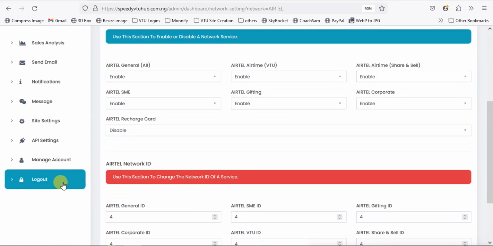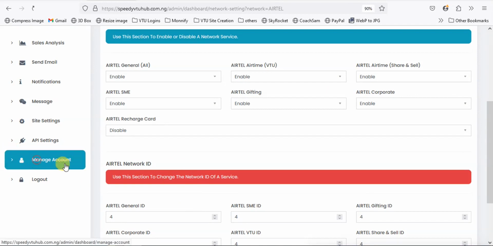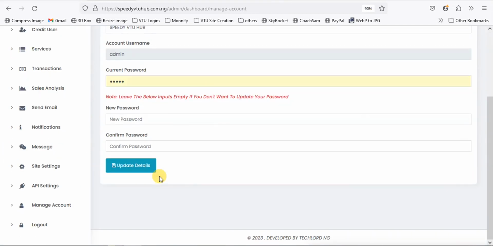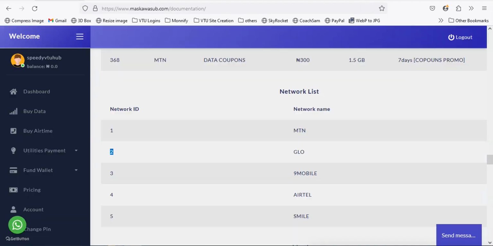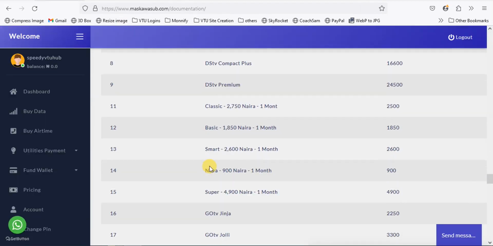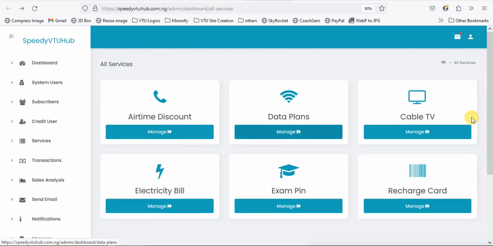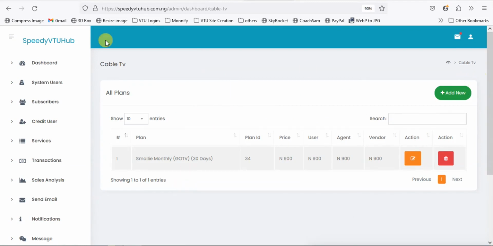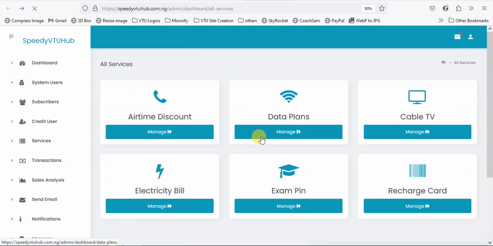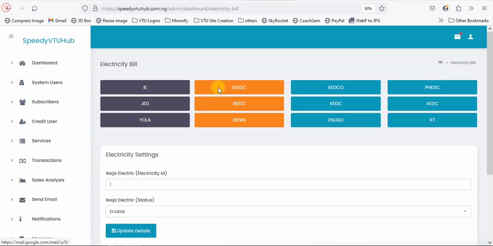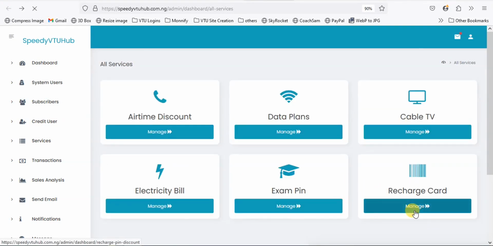Which other settings do I need to do? I guess this is pretty much about everything that has to be done. I've explained everything else here. So take note of all of this and create your plans. Cable TV, create your plans. Just keep adding them. Then electricity, create your plans. Okay, electricity is already set, I believe.